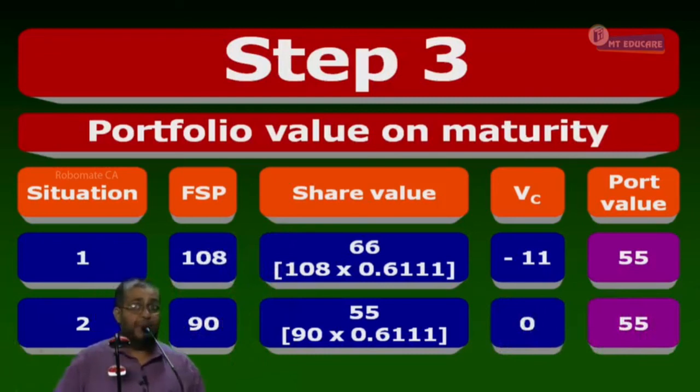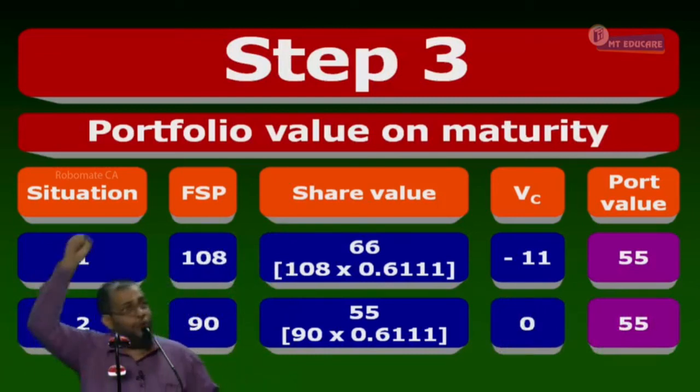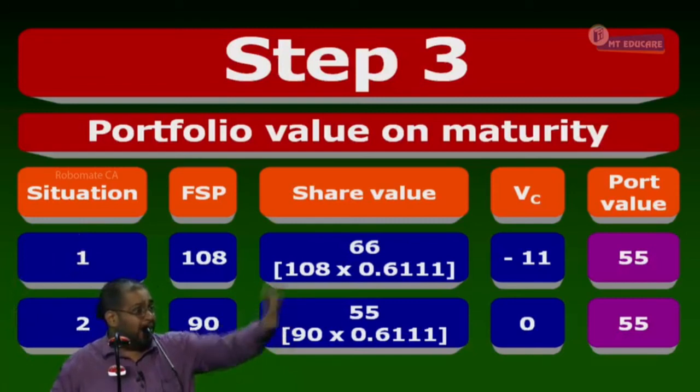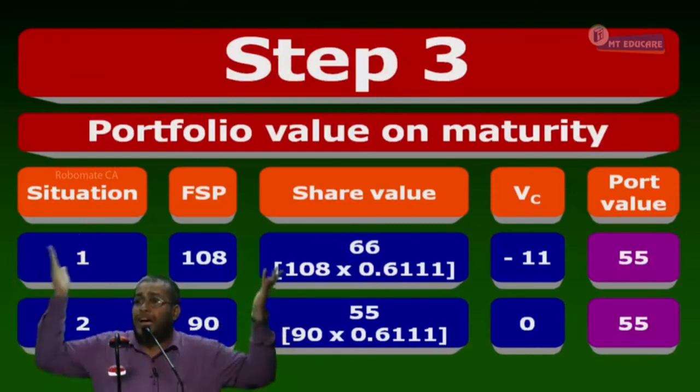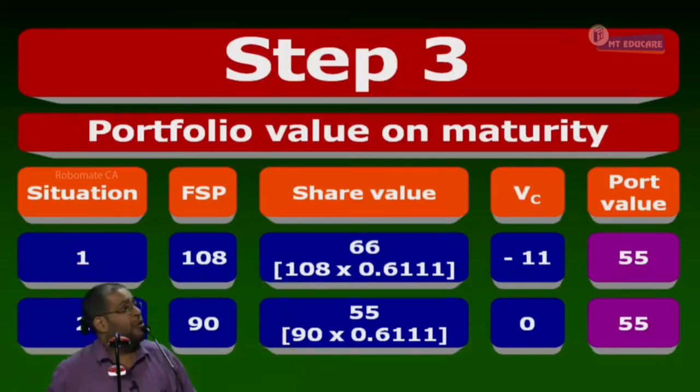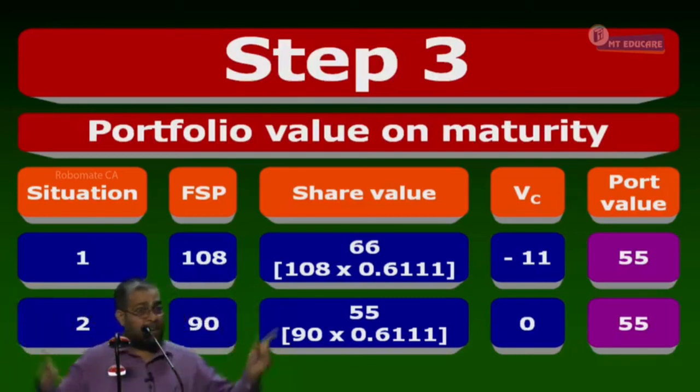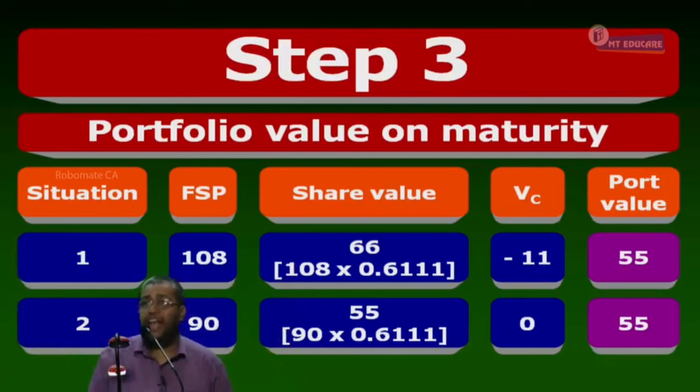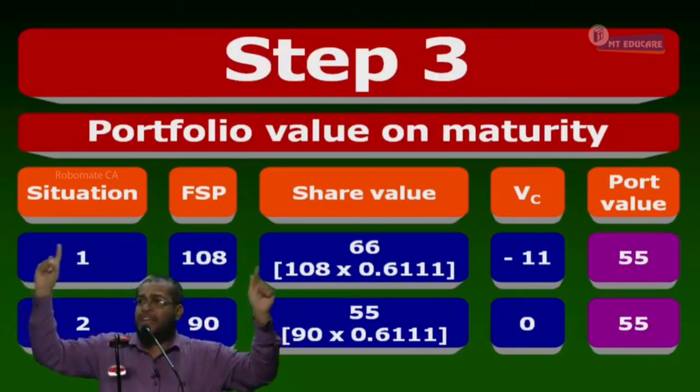Portfolio value is 55. From this we understand that the portfolio is riskless. Whatever may be the FSP, 108 or 90, always my portfolio value remains what? Unchanged. This is a risk-free portfolio. Now discounting, no problem. I can discount at risk-free. One thing is, in option valuation calculation, always the discount rate should be what? Risk-free rate. So what the persons have done is, they constructed a portfolio which is risk-free. Why it became risk-free will be discussed in next class. The portfolio is risk-free. Hence the 55 is the value tomorrow.